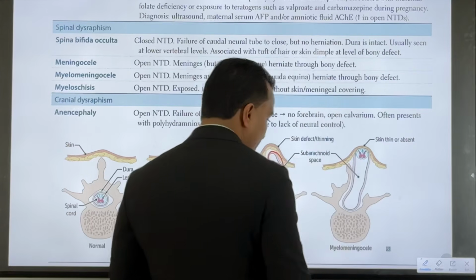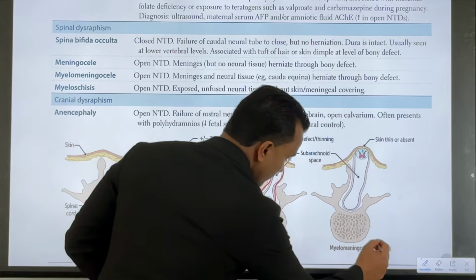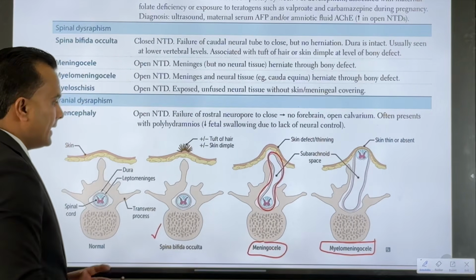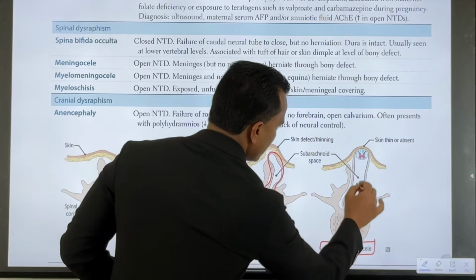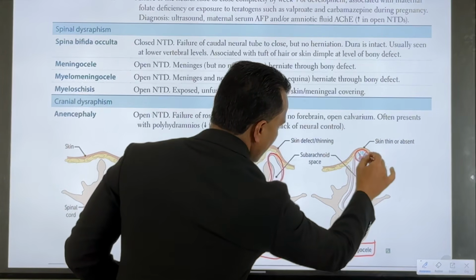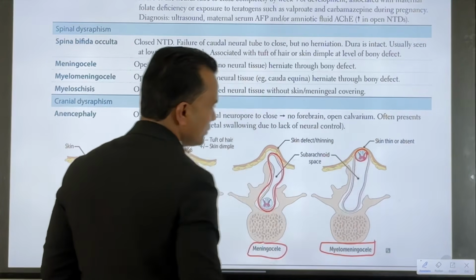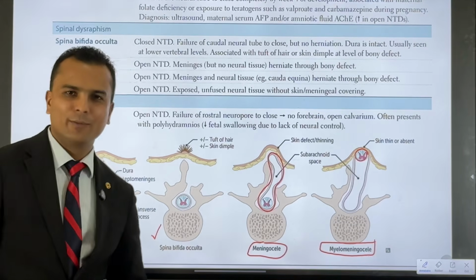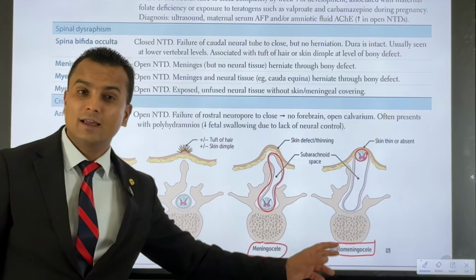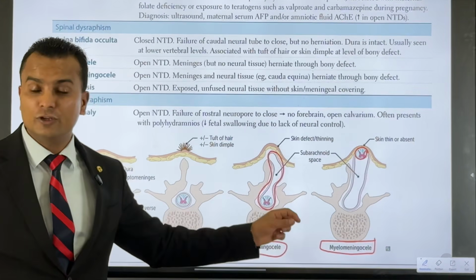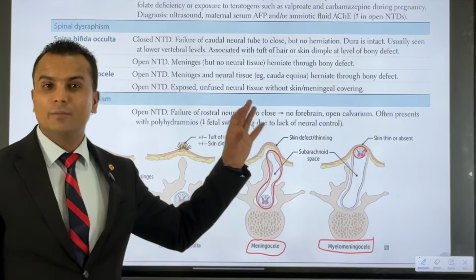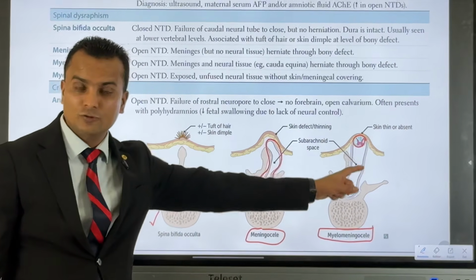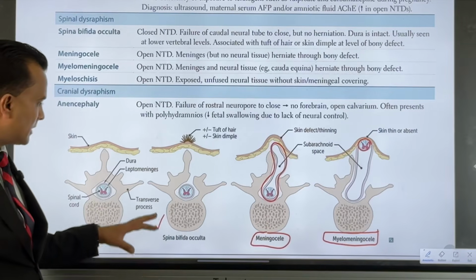And in the next you see the most severe form, called myelomeningocele. In this defect there is displacement of both the meninges and the spinal cord through this bony defect. This is the most severe anomaly because there is displacement of the meninges alongside the nervous system structures also. So this is the basic difference.